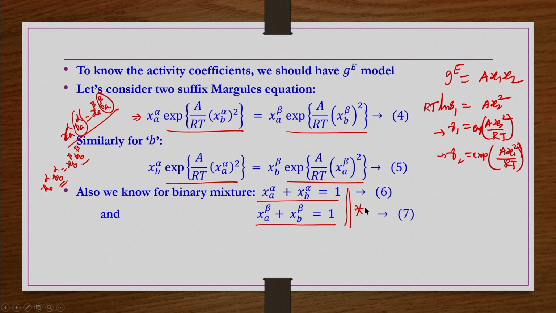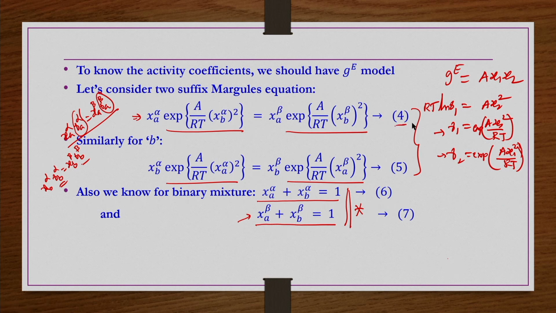Equations 4 and 5 are highly nonlinear, so you need a trial and error approach or some numerical method to get the solutions. But if a solution does not satisfy these equations, that means the solution is not reliable.